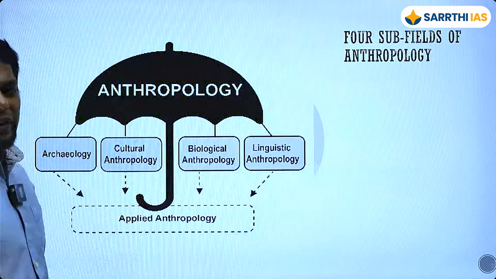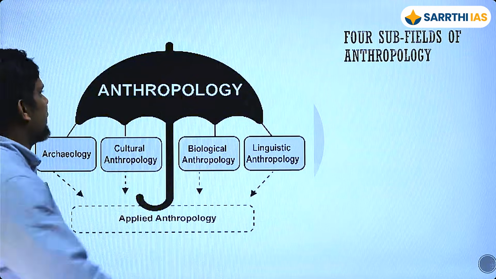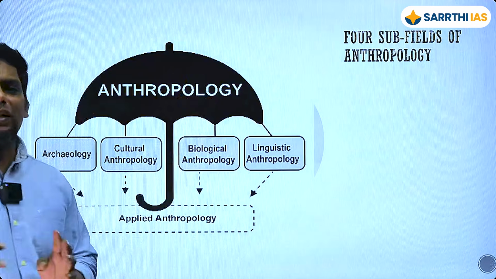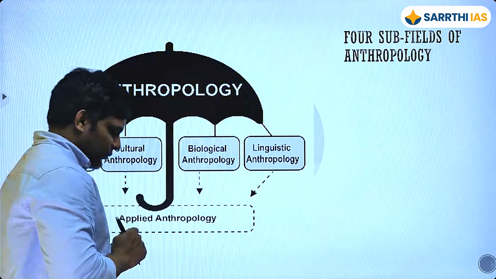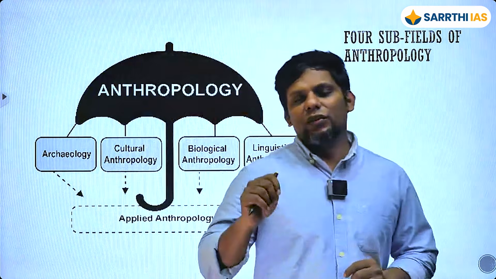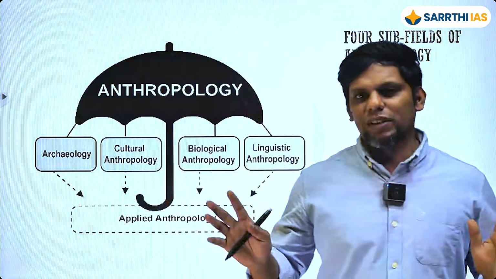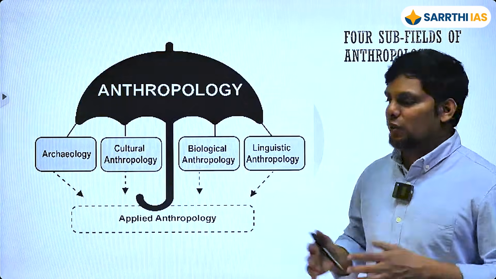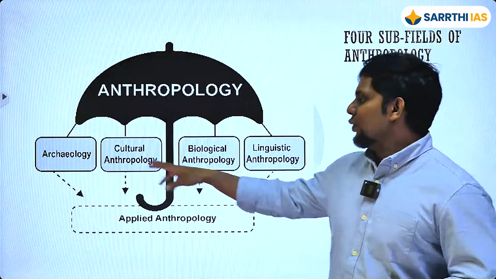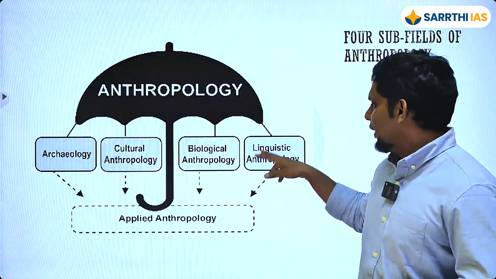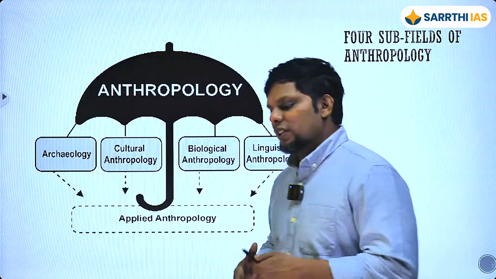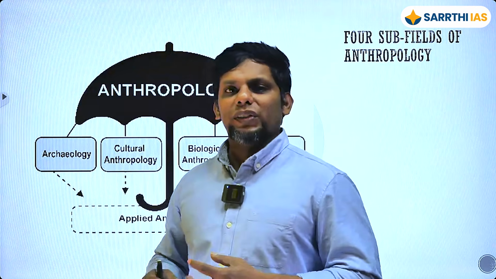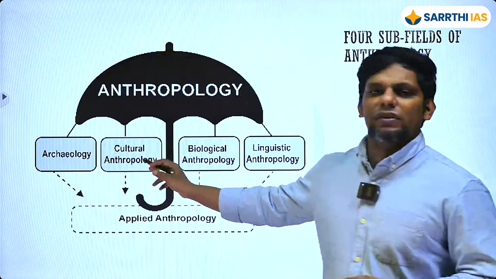Here we are going to have a few modules. This is a breakup by a particular scholar, called the four-part division of Franz Boas. No need to worry about this. I'm just giving you context of how I'm going into biological anthropology and how the course is organized. You have archaeology, cultural anthropology, biological anthropology, and linguistic anthropology. He was an American anthropologist, and in American anthropology they have this four-part division.